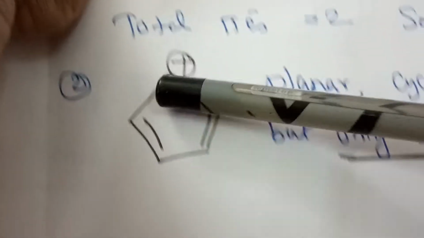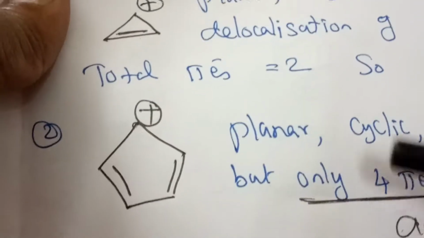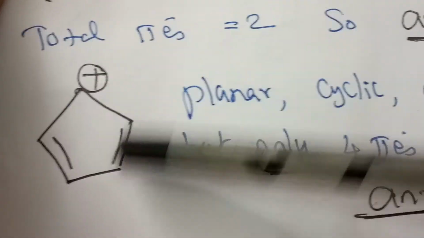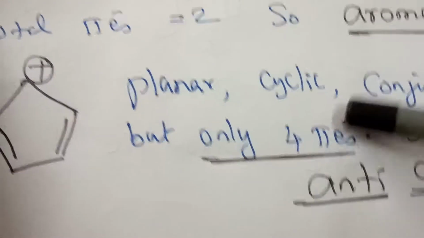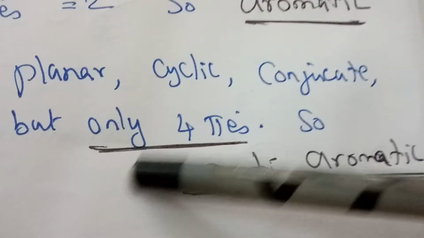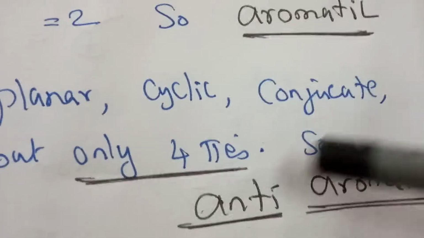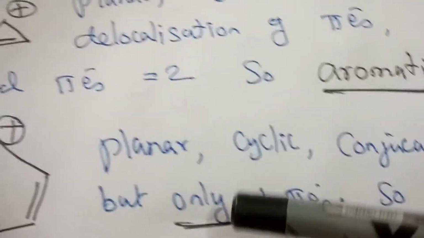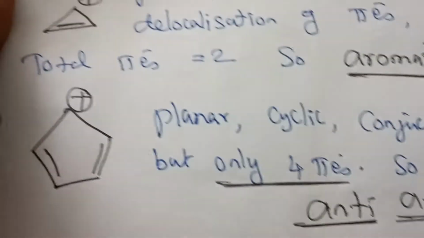Second example: planar, cyclic, the bonds are only 2, that is the pi electrons are 4, or I can say the even bond number 2. It should be 1, 3, 5. Now it is 2, so it is anti-aromatic. The meaning of anti-aromatic is that the system is planar, cyclic, conjugate, so the initial conditions are satisfied, but it does not satisfy Huckel's rule, so you call it anti-aromatic. So aromatic and anti-aromatic are over.